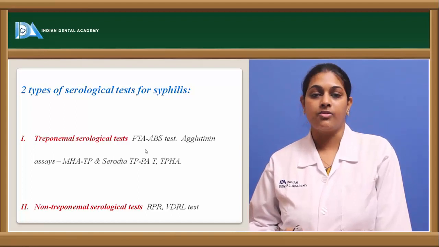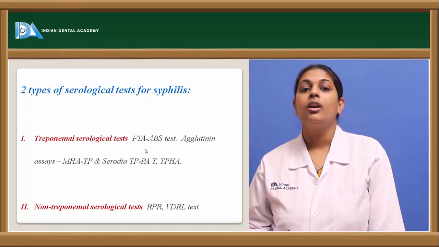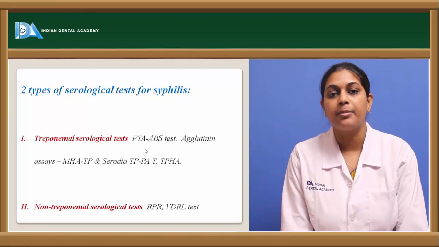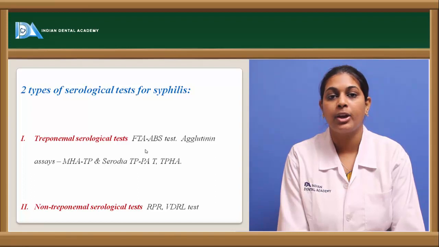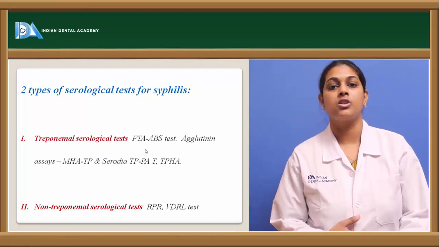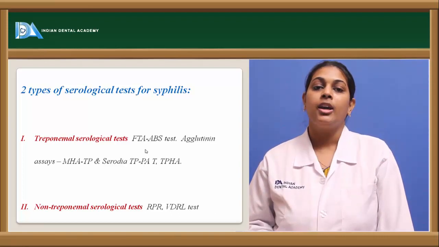bacilli, these syphilitic organisms. Among them is the FTA-ABS test, that is the fluorescent treponemal antibody test, where it observes the presence of antibodies in infected patients. The patient serum is placed in a slide with a depression, where these antibodies are exposed to the antigens obtained from a rabbit infected with syphilis. For the binding of this antigen to the antibody, introducing a fluorescent antibody and showing its fluorescence gives a positive result that the patient is infected with syphilis.